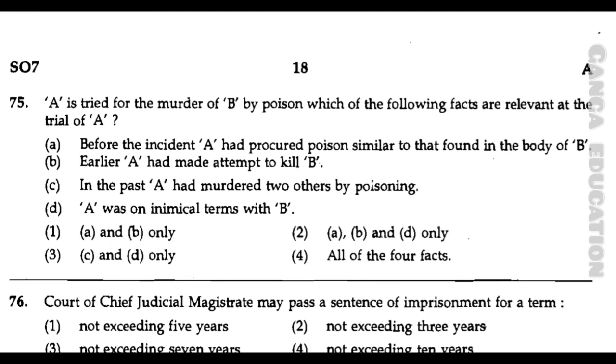Option number 1, A and B only. Option number 2, A, B and D only. Option number 3, C and D only. Option number 4, all of the 4 facts. And the correct answer is option number 2, that is A, B and D only. It means before the incident, A had procured poison similar to that found in the body of B. Earlier, A had made attempt to kill B, and in the past, A had murdered two others by poisoning.